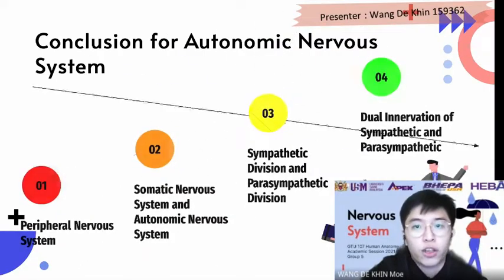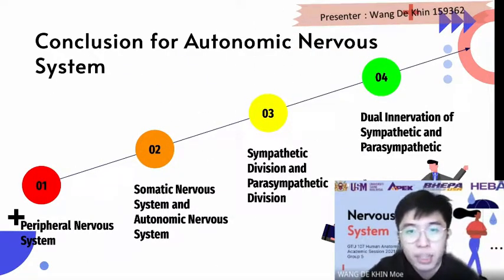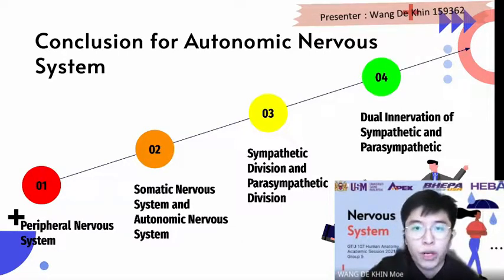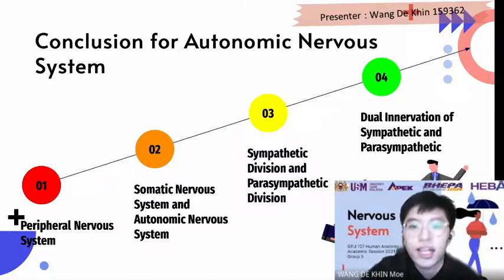As a conclusion for the autonomic nervous system, here's a line chart where we will start from the bottom moving upwards. Firstly, the peripheral nervous system branches into somatic nervous system and autonomic nervous system. Moving on, the autonomic nervous system also branches into sympathetic division and parasympathetic division. But only for some organs such as the heart will proceed towards dual innervation or sympathetic and parasympathetic